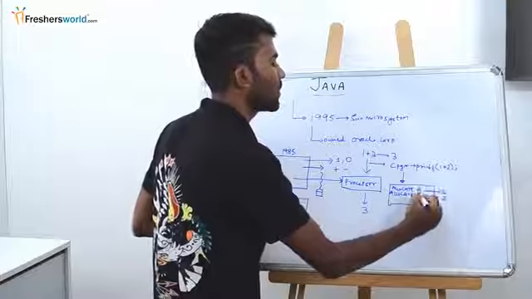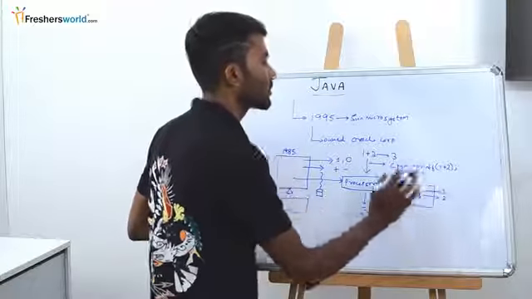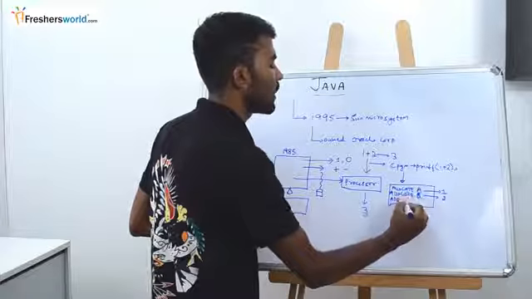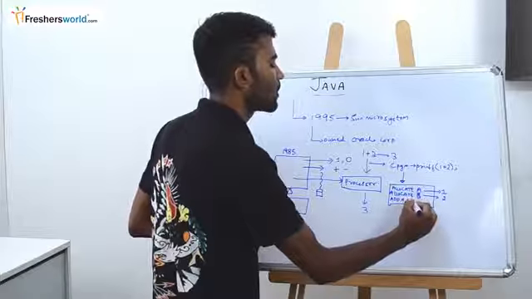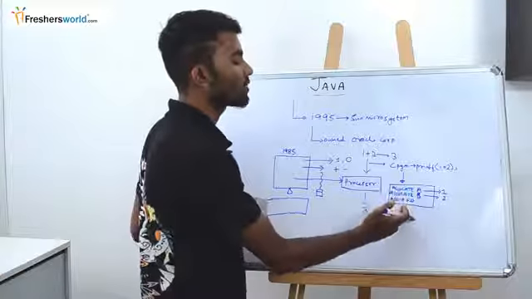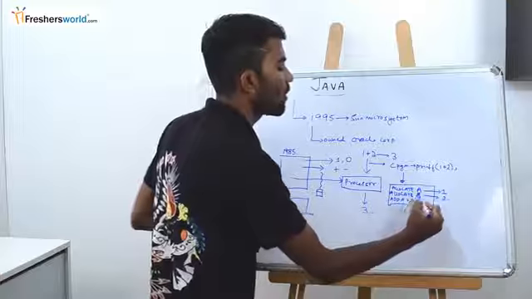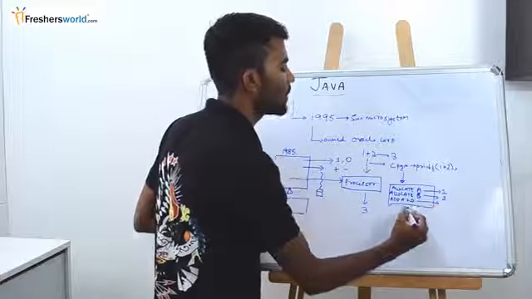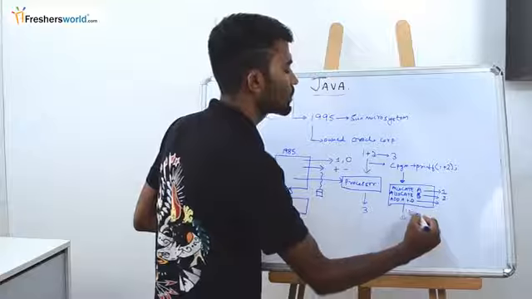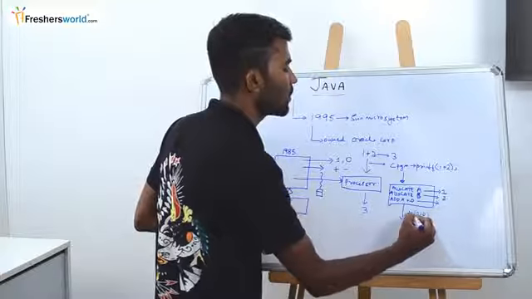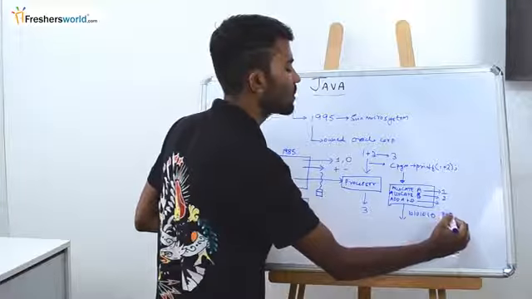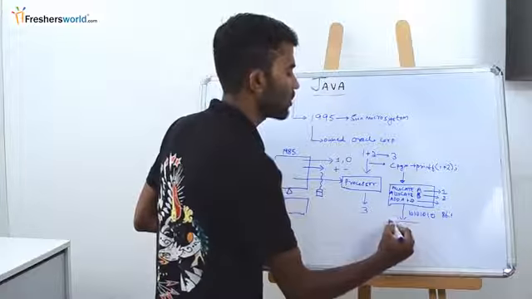Now I'll try to add A plus B. This might not be the exact assembly level language program, but when I say add A plus B, this converts to 1 0 1 0 1 0 1 1, if it is an 8-bit machine, and it is given to the processor.